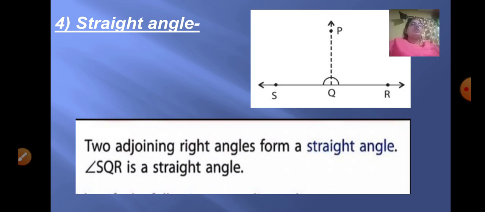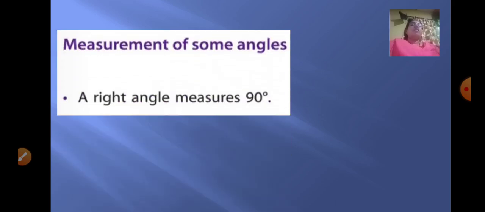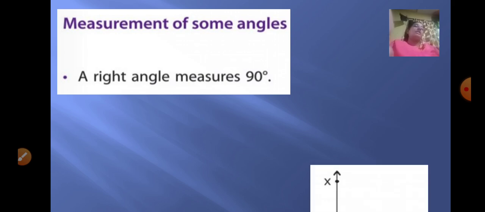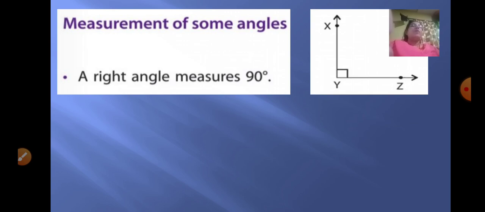Now we already learned about the different types of angles. Let us learn the measurements of all the types of angles. A vertical line and a horizontal line form a right angle. A right angle always measures 90 degrees. Here ray YX and ray YZ form a right angle. So a right angle always measures 90 degrees. It is neither less than nor more than that. It is exactly 90 degrees.